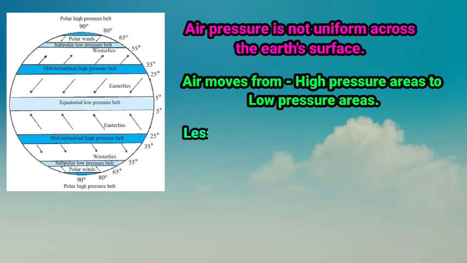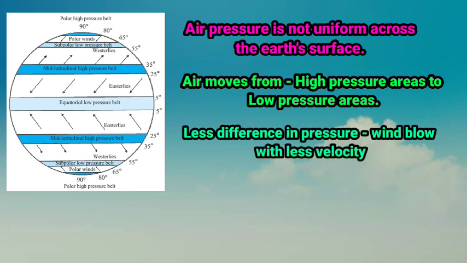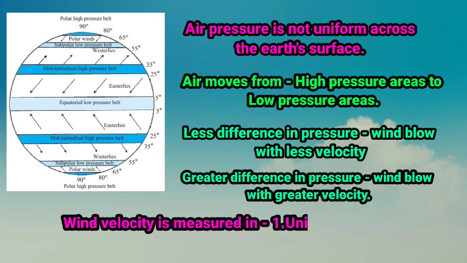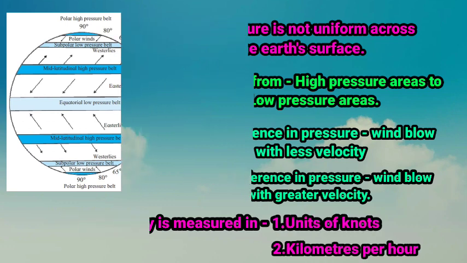If there is a smaller difference in the pressure, winds blow with less velocity. If there is a greater difference in the air pressure, winds blow with greater velocity. Wind speed also varies. Wind's velocity is measured in the units of knots and kilometers per hour.